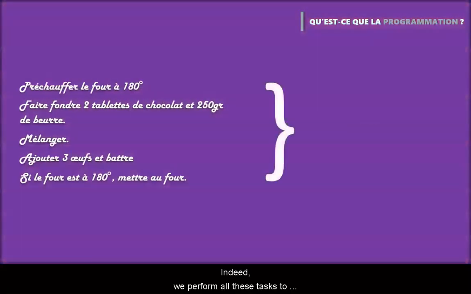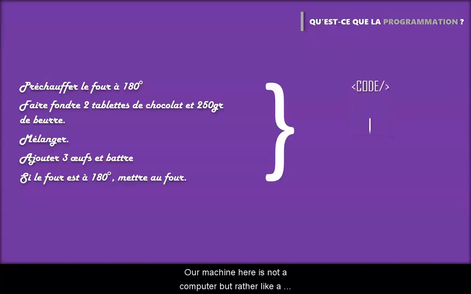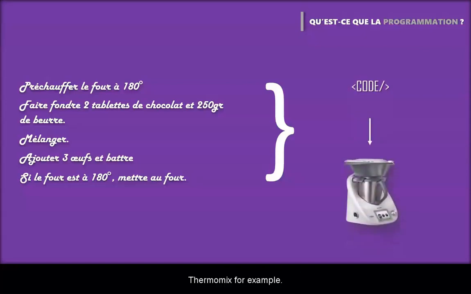Indeed, we perform all these tasks to obtain a final result. Basically, the recipe is the code that we're going to give to our machine, and then our machine is going to execute this code for us to get what we want. Here, the cake is what we expect. Our machine here is not a computer, but rather like a Thermomix, for example. We first injected some code into this machine and executed it in turn.